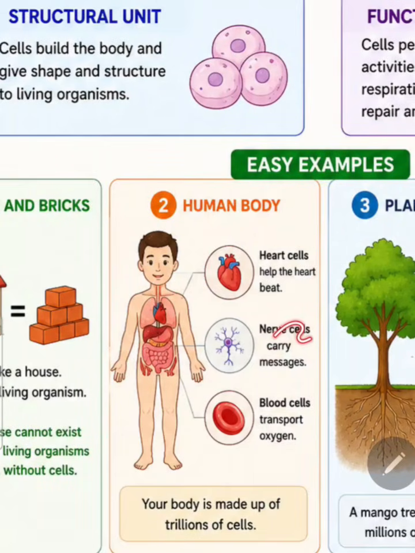And nerve cells carry messages between different parts of the body. For example, when you touch a hot object, nerve cells quickly send a message to your brain that says don't touch it, it is very hot. Right? So red blood cells transport oxygen to all parts of your body. They act as delivery vehicles carrying oxygen wherever it is needed. So different body cells are performing different types of activities and